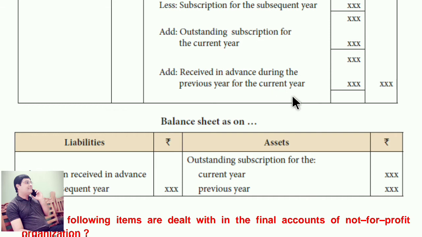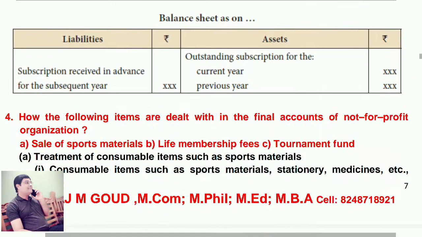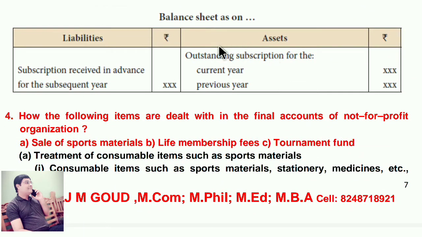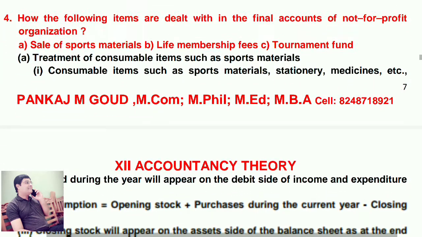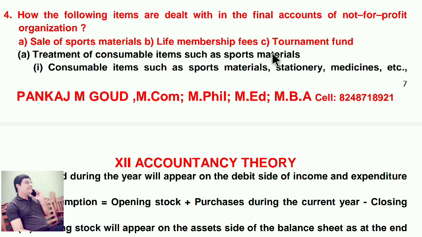Now move on to balance sheet. On the liability side, subscription received in advance for the subsequent year we have to write. And on the asset side, outstanding subscription for the current year and the previous year, both we have to write on the asset side. Now move on to fourth question. How are the following items dealt with in the final accounts of a not-for-profit organization? Sale of sports material, life membership fees, tournament fund.